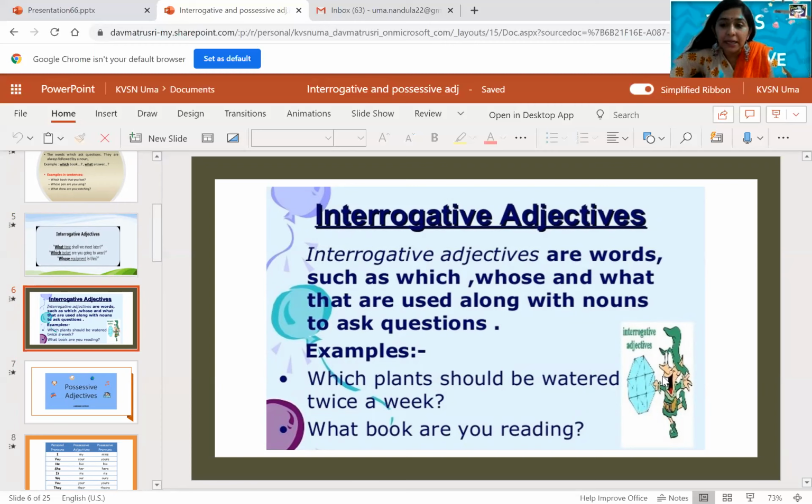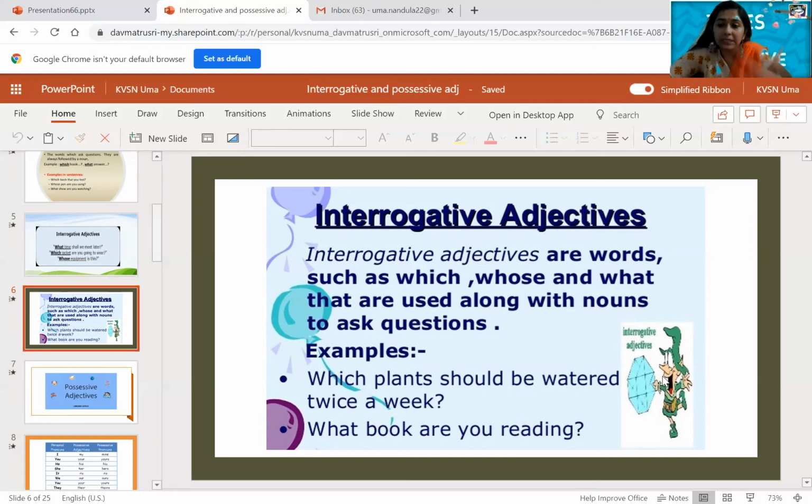Immediately a noun follows which, and a noun follows what. Which plant? What book? So children, these are called interrogative adjectives. In the textbook you have a very small exercise related to this. I will discuss that exercise along with possessive adjectives.